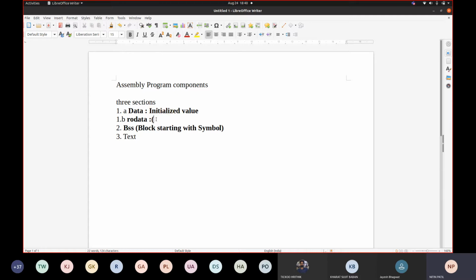So it is called what? Read only data elements. Fine. So it is part of the data section only. So you can write two different things. Let me show you how this RO data comes into the picture.